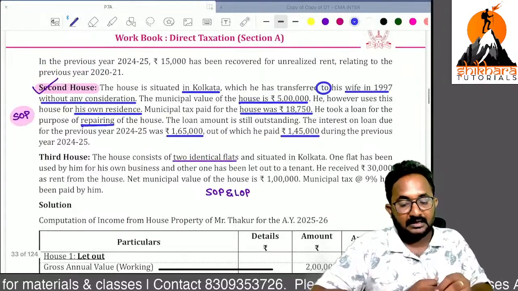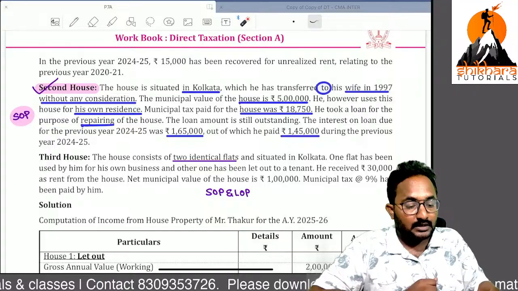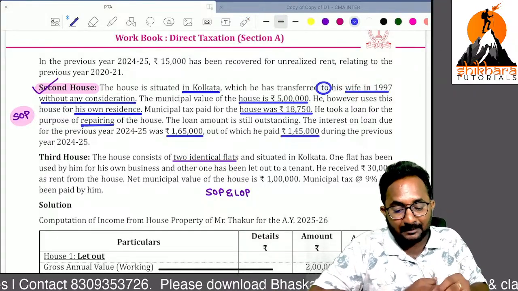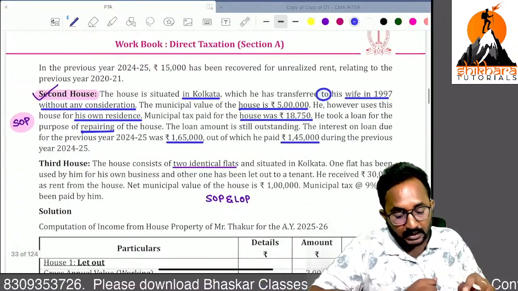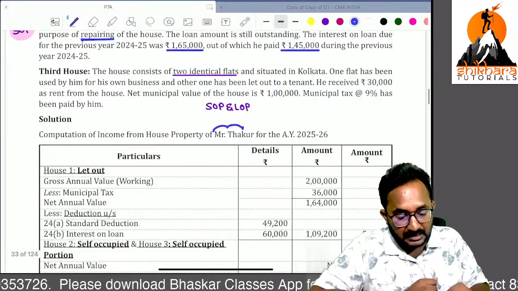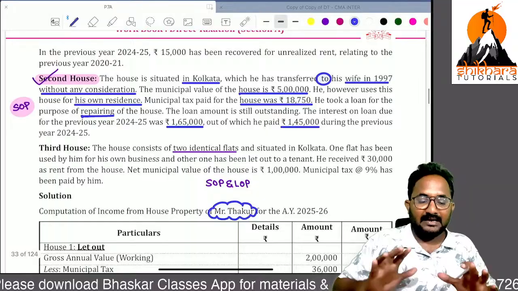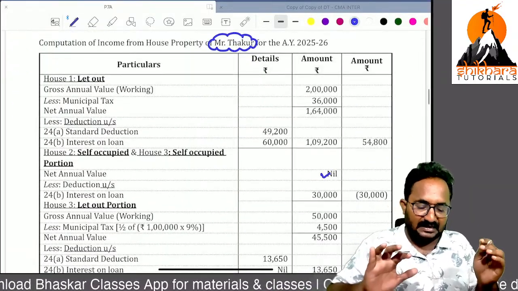Remember, it is self-occupied. Even though the registered owner of that property is the wife, we have to tax that amount in the hands of Thakur only. Here, Thakur is treated as deemed owner for house 2. But it is self-occupied, so directly we can start with NAV as nil.